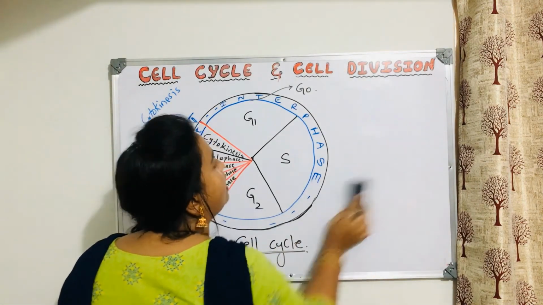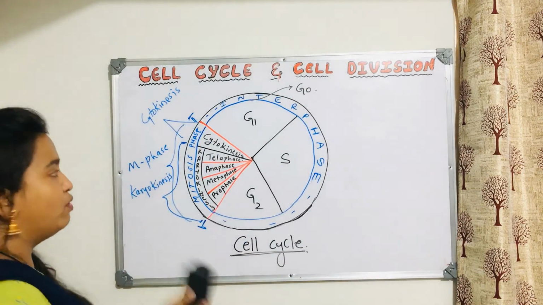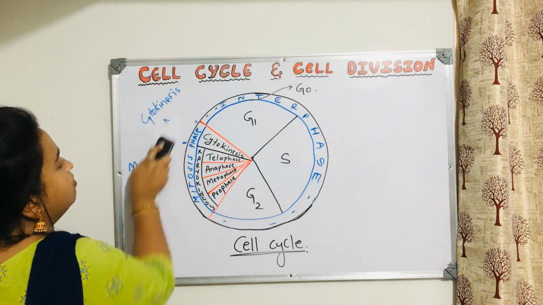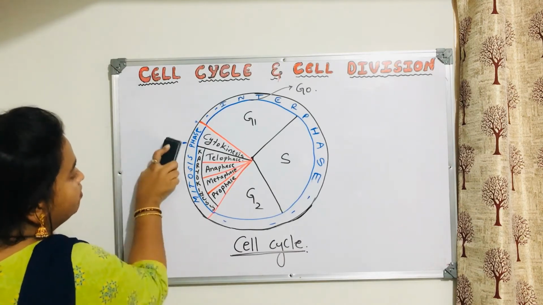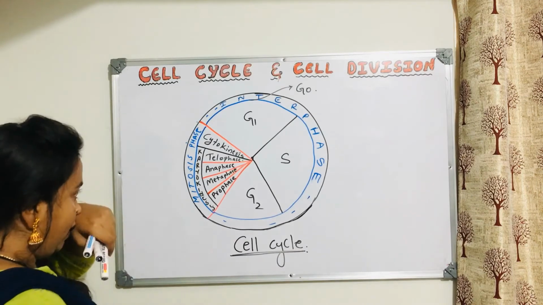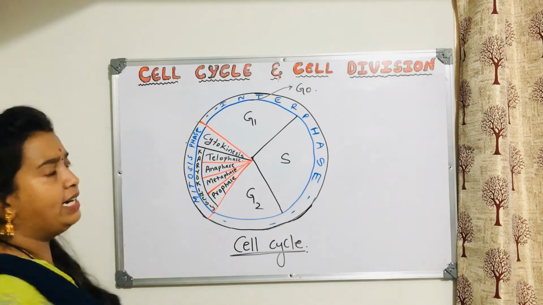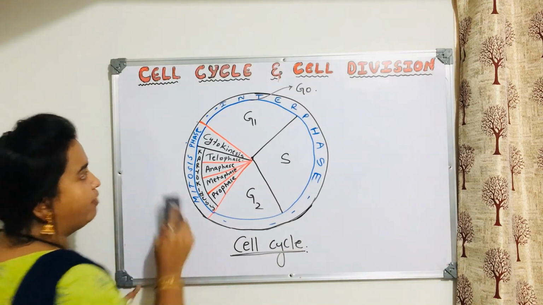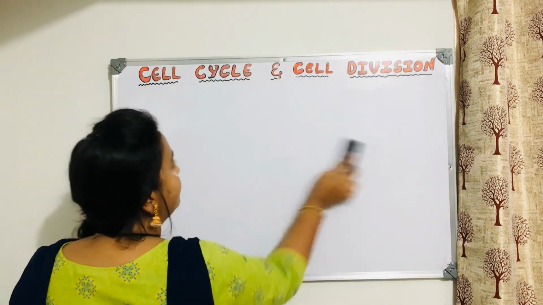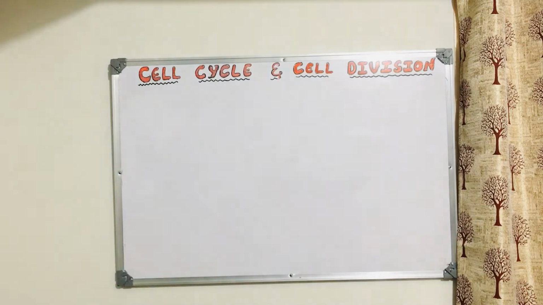Now, there is one thing which students actually get confused about, that I'll try to explain: the content of DNA and all those things. Fine. Now if I write the short form, I don't think you people will have any problem. I'll rub this out because it is too big.